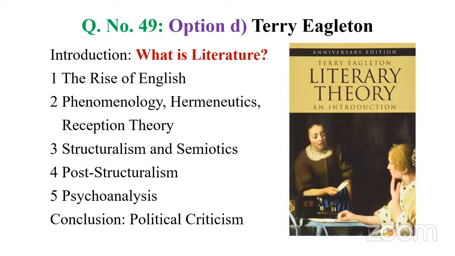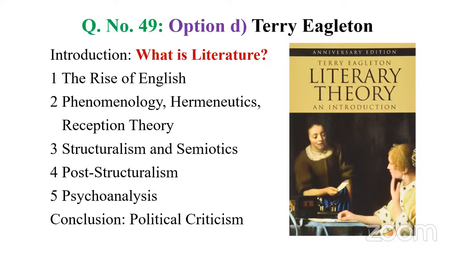Reception theory is associated with reader response theory, how readers interpret a literary text. Now you can see the connection: phenomenology, hermeneutics, reader response theory associated with reception theory. Reception theory is all about how a particular text is received across ages, across centuries. Again, the reader plays a major role in this theory. So in order to understand reception theory or reader response theory, you should have some understanding of phenomenology and hermeneutics. So that's the previous question.